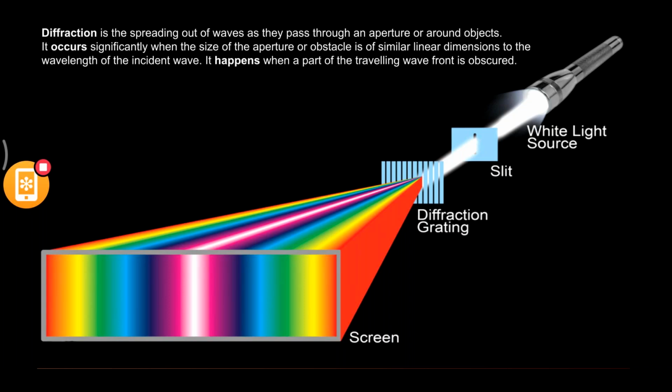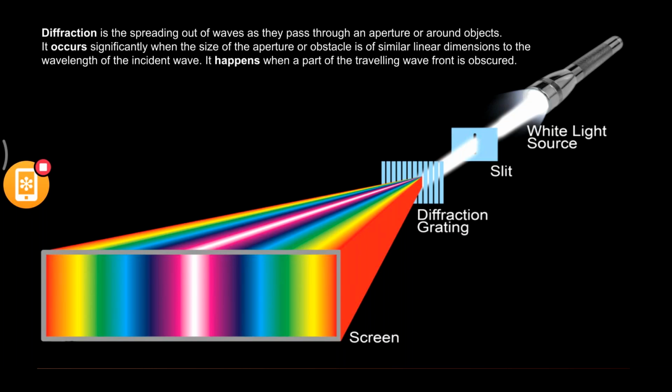Diffraction is the spreading out of waves as they pass through an aperture or around objects. The key thing here is that the white light should pass through an aperture, or any hole. Then the phenomenon that we observe is diffraction. It occurs significantly when the size of the aperture or obstacle is of similar linear dimension to the wavelength of the incident wave. It happens when a part of the traveling wave front is obscured. Now let us understand this with the help of a diagram.